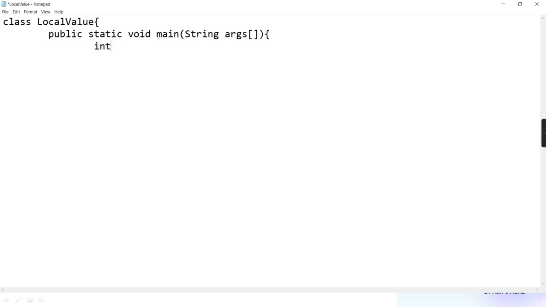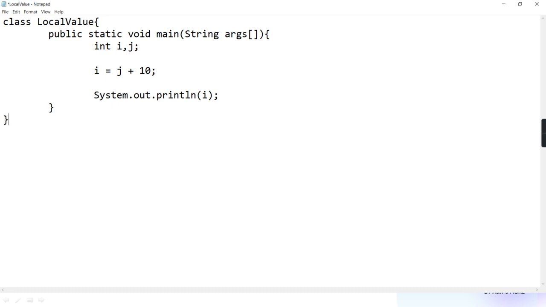And now I'm creating some variables, I and j. Then I'm writing i = j + 10. And then I am printing the value of i: System.out.println(i). Getting?